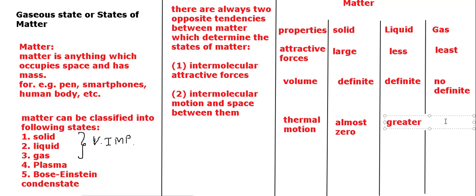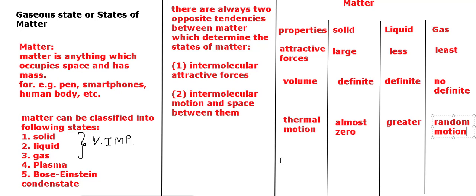If the temperature changes, molecules will start moving very fast. In the case of gases, because the force of attraction is very least, random motion will take place.